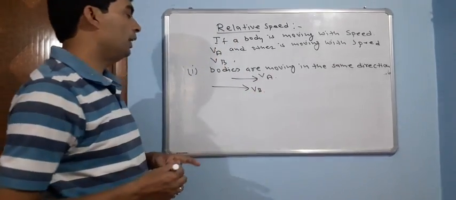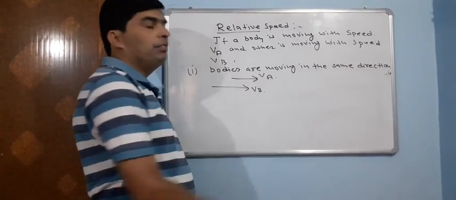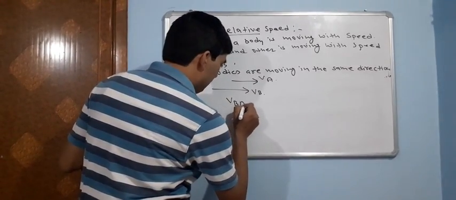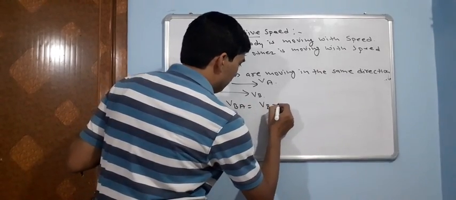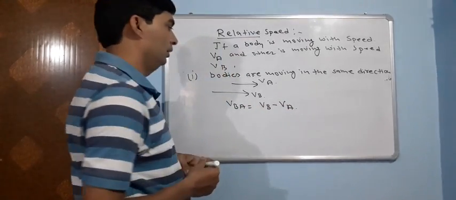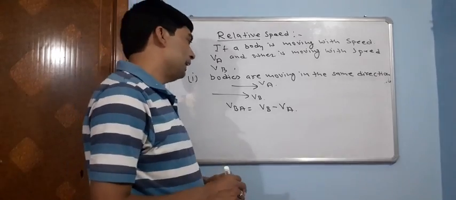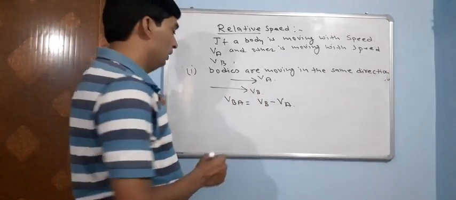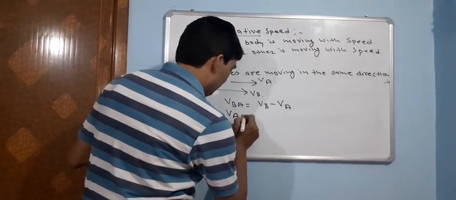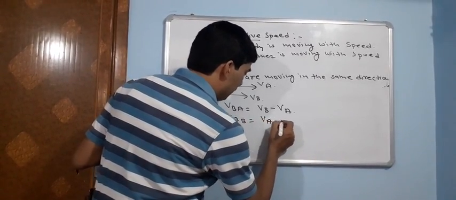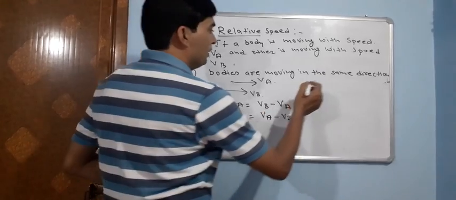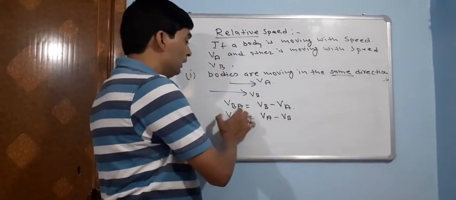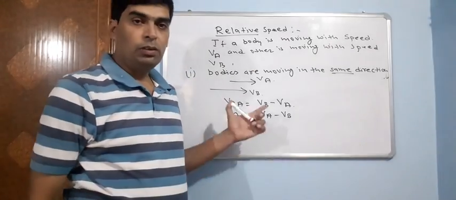If we define how much faster VB is moving than VA, then we write VBA, that is VB minus VA. In the same case, if you want to write how much VA is lagging with respect to VB, then VAB will be VA minus VB. That means in the same direction, the difference of both speeds gives the relative speed of those two bodies.